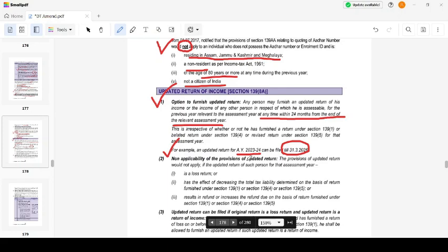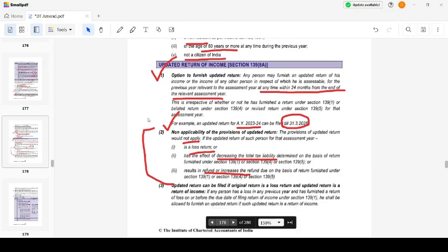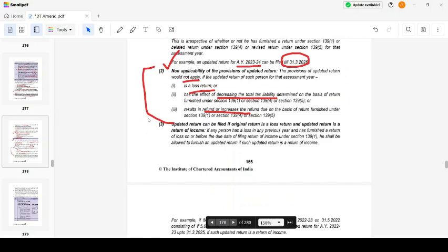Non-applicability of the provisions of updated return. This will not be applicable if the updated return of such person is a loss return, or has the effect of decreasing the total tax liability or increasing the refund. Decreased tax liability not permissible, increased tax refund not permissible, or a loss return not permissible. An updated return can be filed if the original return is a loss return and the updated return is a return of income. The original return is loss, but now I am going to furnish income, then it is allowed.